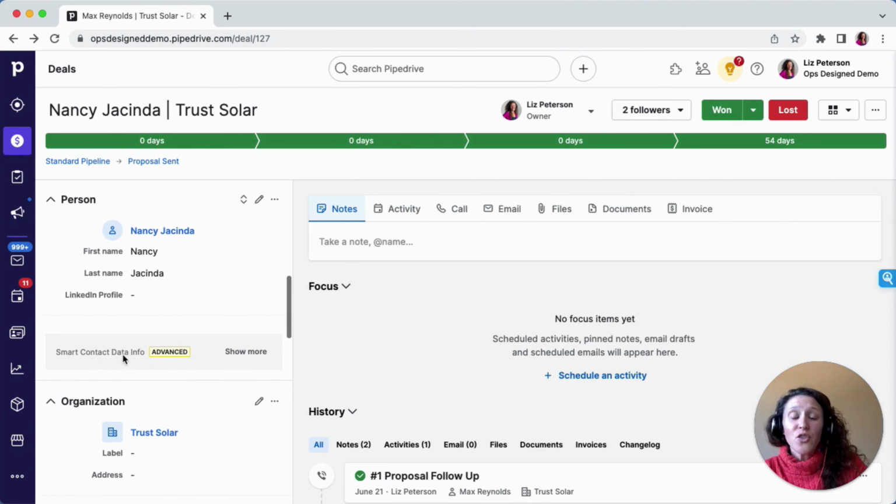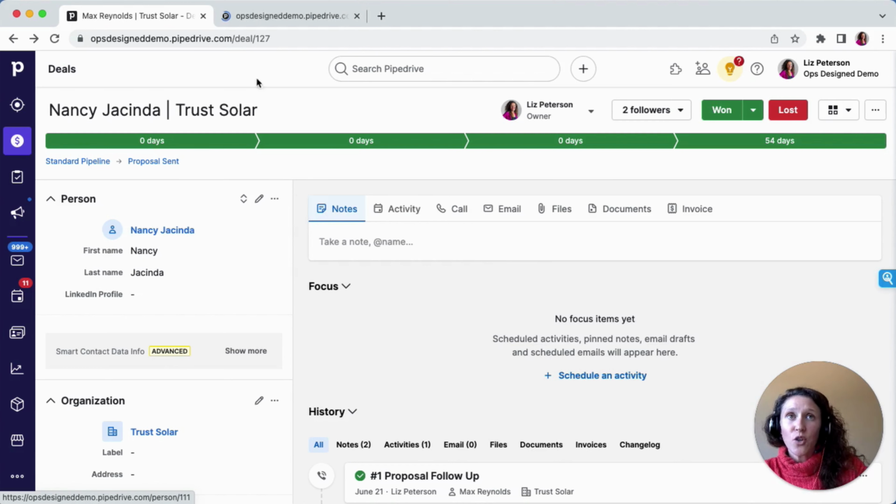Now one thing super important to note is that just the same way a deal can be connected to a single person and a single organization, a person can be connected to a single organization. And that organization does not have to be the same as the organization connected to a deal. An example may be in the case of an agency. Maybe you're working with a contact at an agency to win a deal, but the actual client for you will be their client. That's the exact example I have here with Nancy.